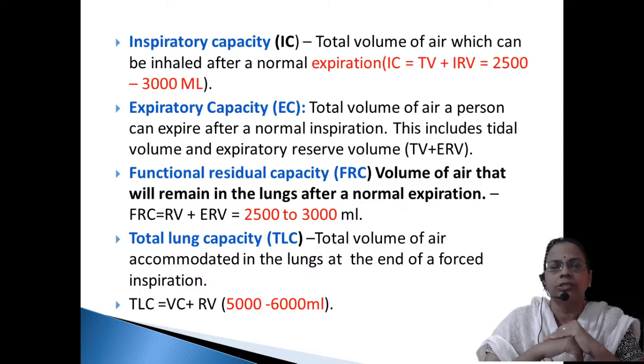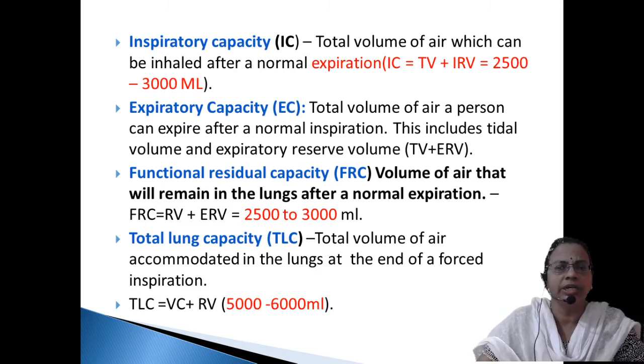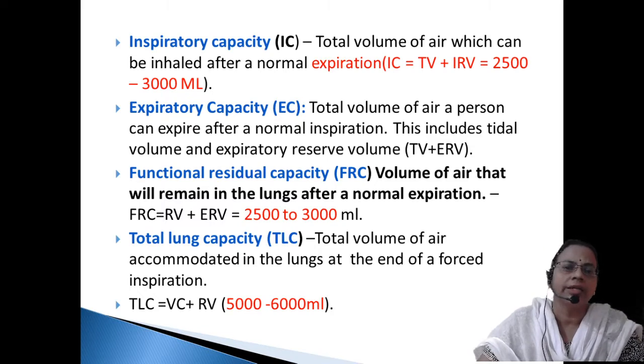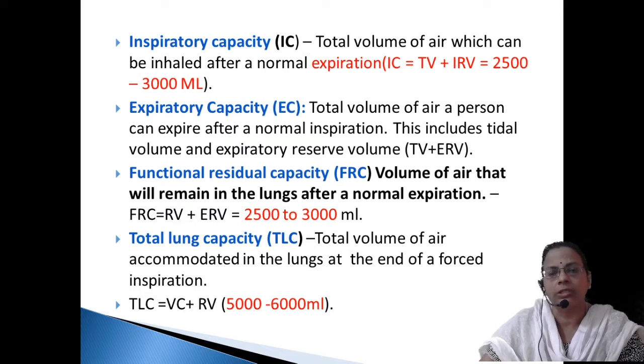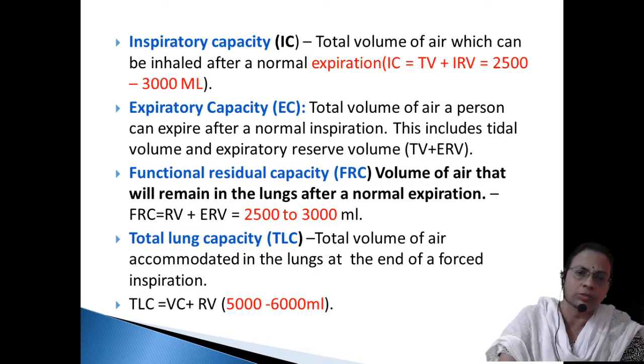Then functional residual capacity, that means the volume of air that will remain in the lungs after normal expiration. After normal expiration, how much air remains in the lung is called functional residual capacity, that is residual volume plus ERV. Then total lung capacity is the total volume of air that can be accommodated in the lung at the end of a forced inspiration. That means the sum total of air present in the lung altogether. The value will be around 5,000 to 6,000.